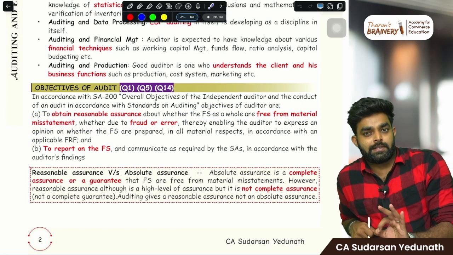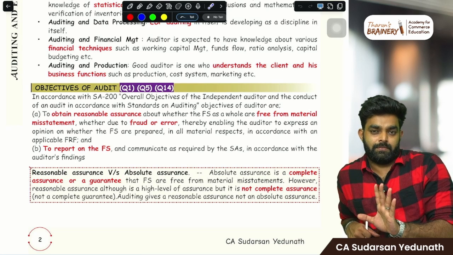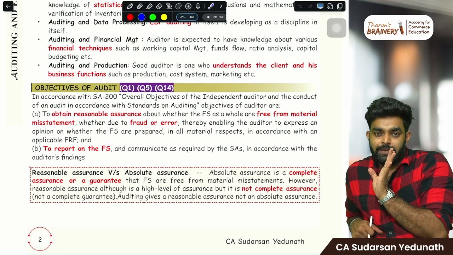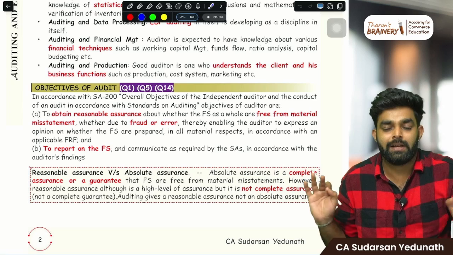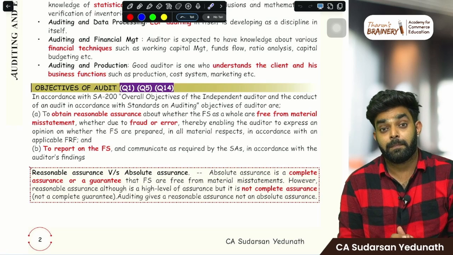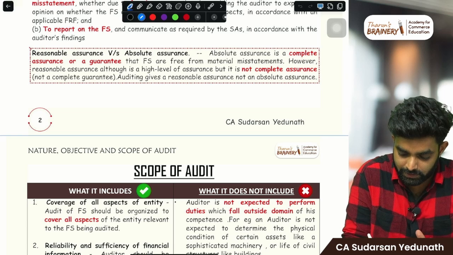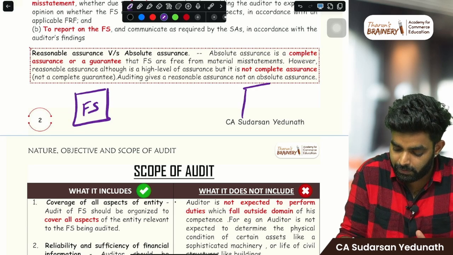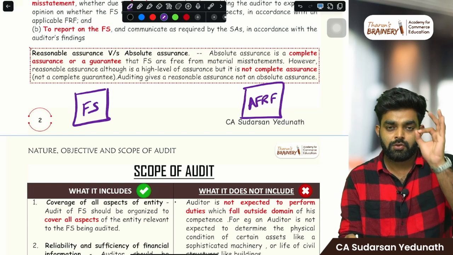That is, first we have to get a reasonable assurance. That is some sort of a guarantee to ourselves that we have checked the financial statements and there are no material misstatements. What is material misstatement? I'll just show it to you. Just look here. This is the financial statements. Imagine this is the applicable financial reporting framework. So what is your duty?